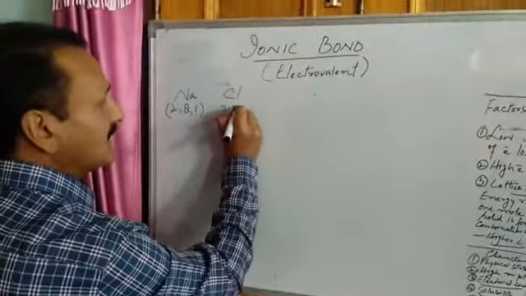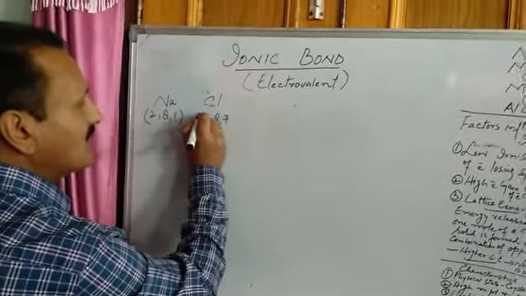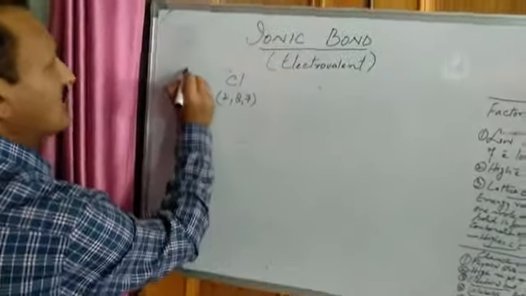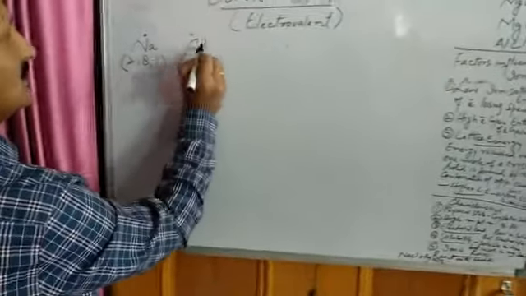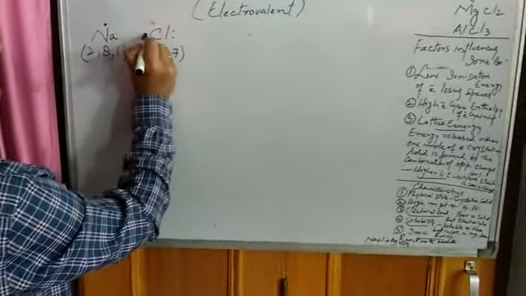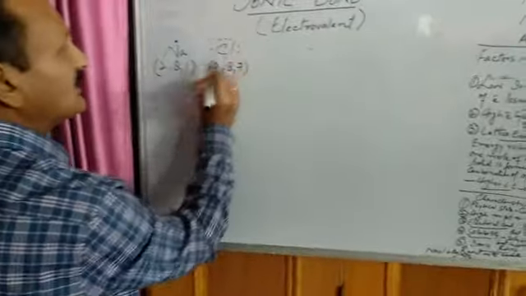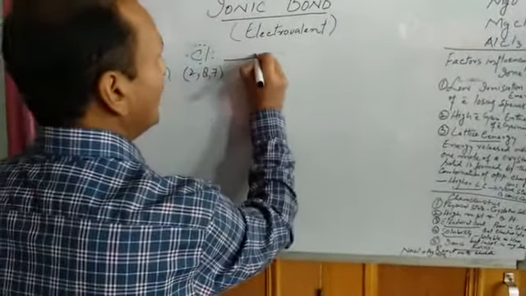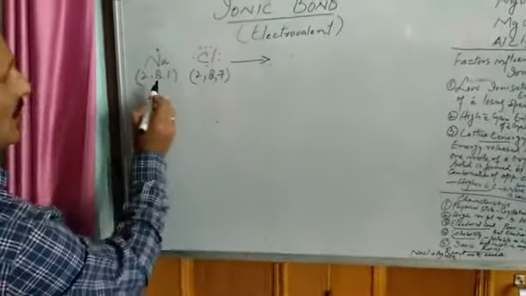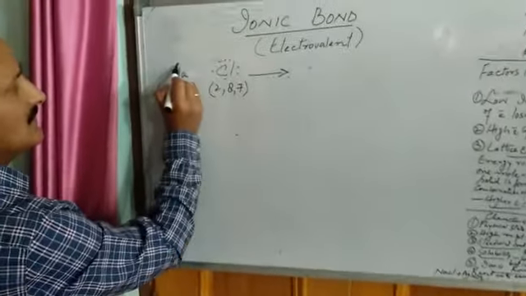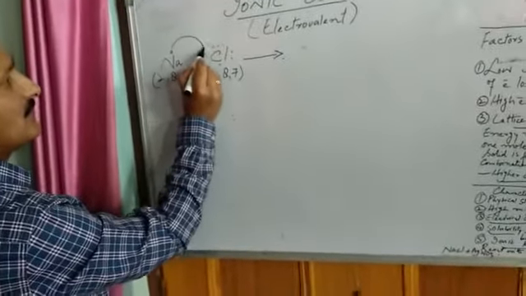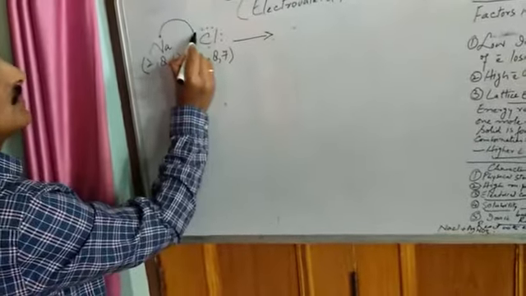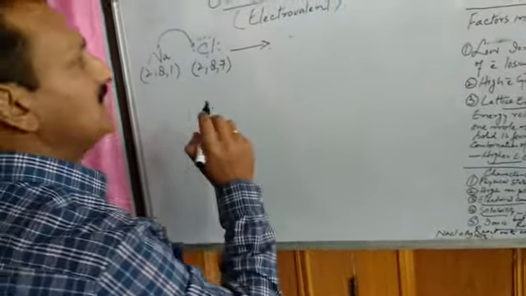Chlorine, atomic number 17, electronic configuration 2,8,7. Sodium has 1 valence electron. Chlorine has 7 valence electrons. Now let us see how they can acquire noble gas configuration. 1 electron from sodium can transfer to the valence shell of chlorine.